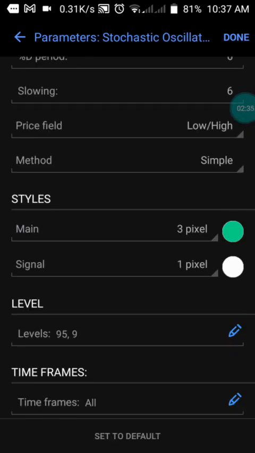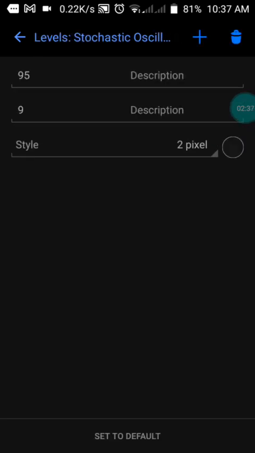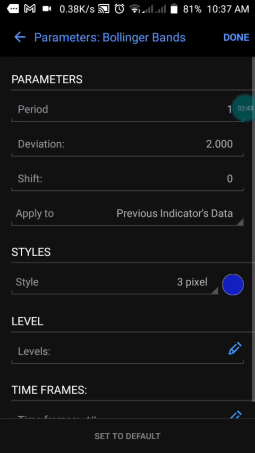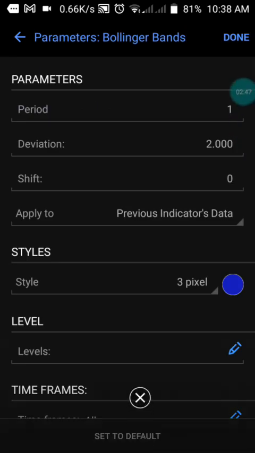We have the levels here: 95 and 9. Then you press done. Then we move to Bollinger Bands. We have the period of 1, and the deviation is 2.000. Our shift is 0. We apply to previous indicator data. Our star here is in blue color. Then you press done.